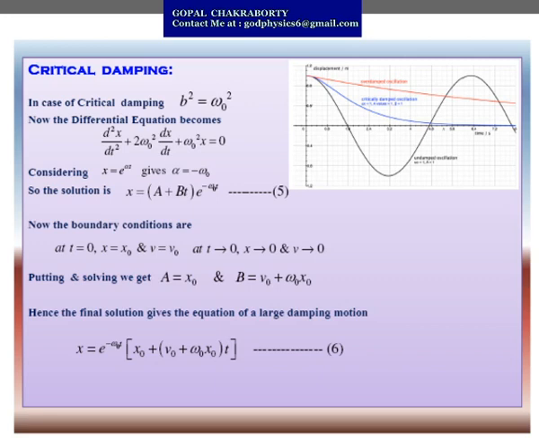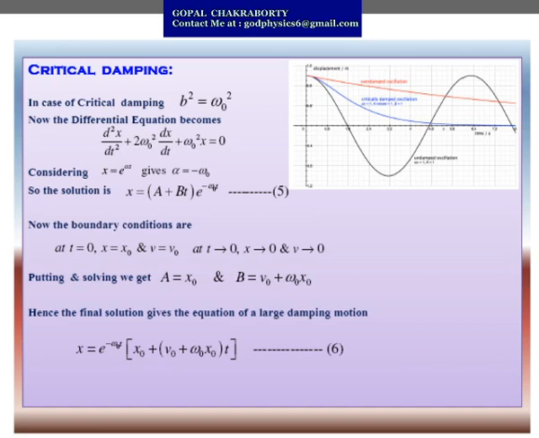So equation 5 is the solution of this differential equation. Now again putting the same boundary condition, at t equals 0, x equals x naught and v equals v naught, we can get the values of the unknown constants: a equals x naught and b equals v naught plus omega naught x naught.